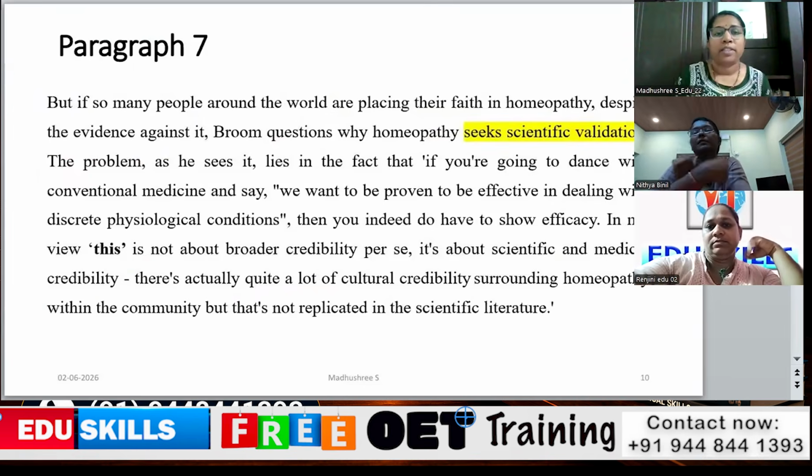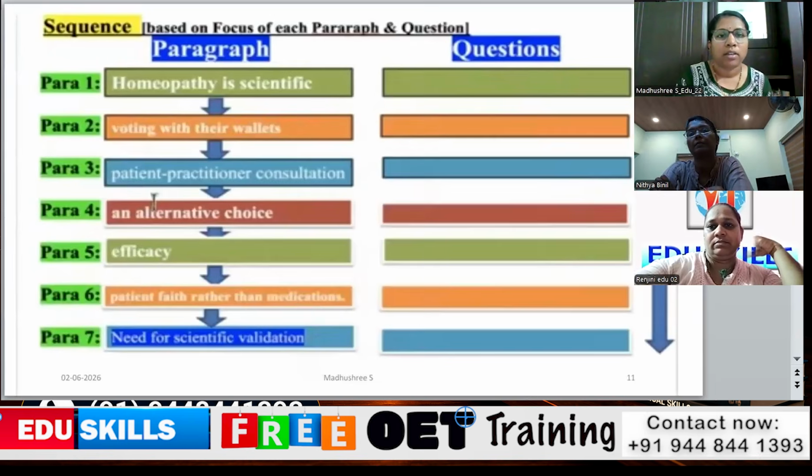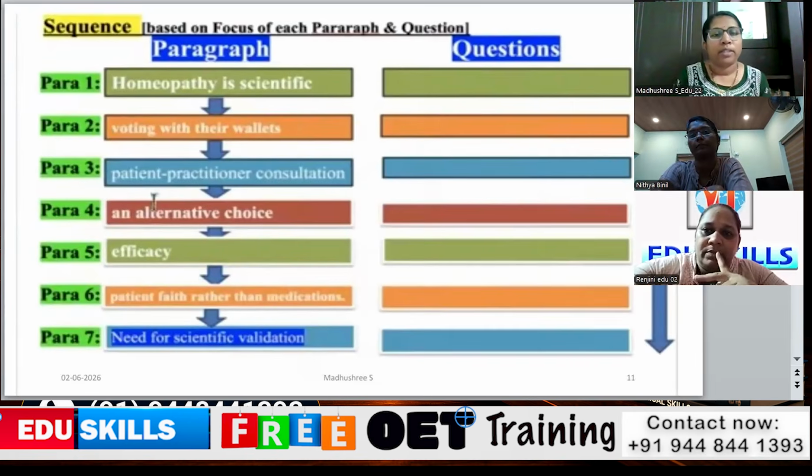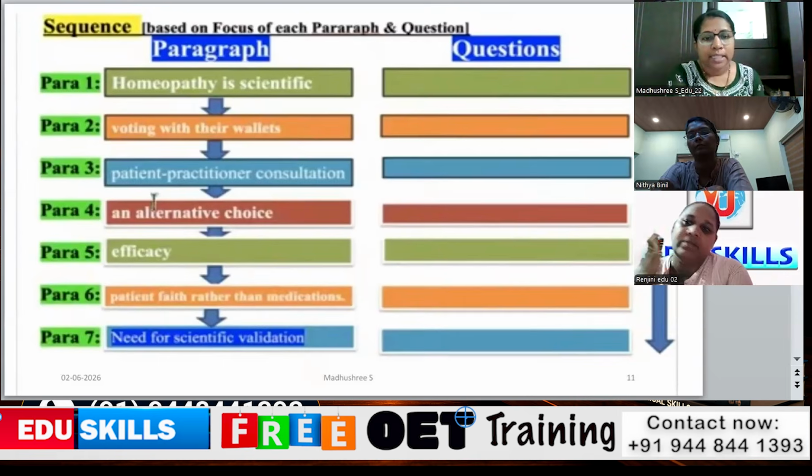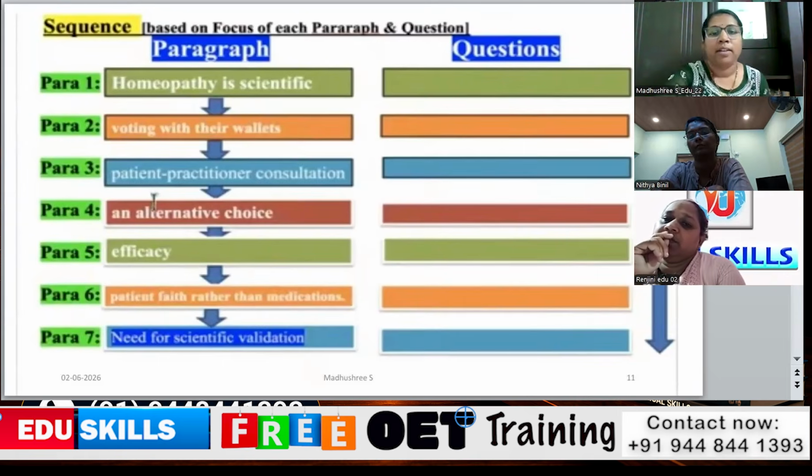So the paragraph structure, the sequences we can see: the first paragraph is about whether homeopathy is scientific or unscientific, so they're speaking about the controversy. Paragraph 2, voting with their ballot. If they want something, they'll be paying for it. And 3, it is patient practitioner consultation. And 4, an alternative choice, whether they're using homeopathy as an alternative choice. And the 5th, it is the efficacy of the medications they're getting. And the 6th, patient faith rather than medications.